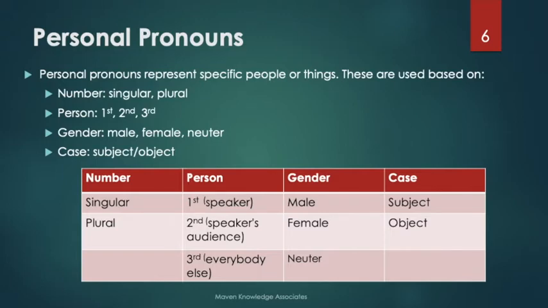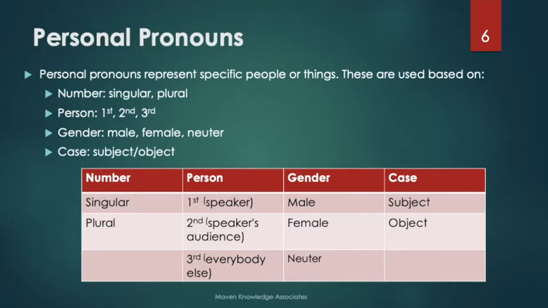Second are those persons who are being addressed, and third person are those who are being talked about in a sentence or a phrase. I have made a separate video on understanding these 3 types of person: first person, second person, and third person, along with different cases, that is subject and object.